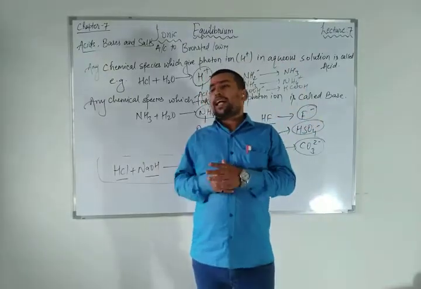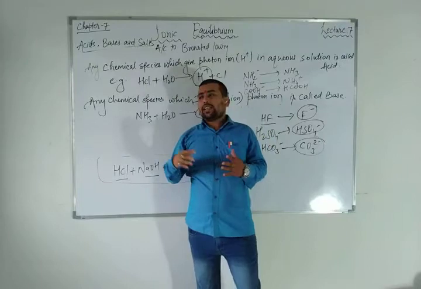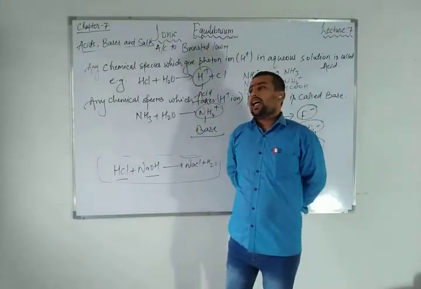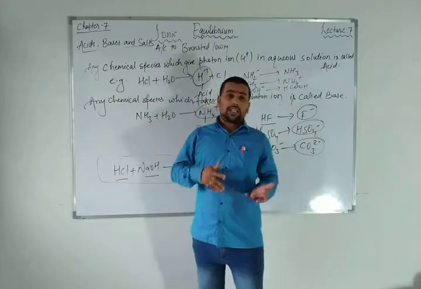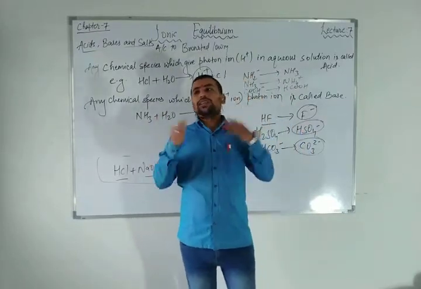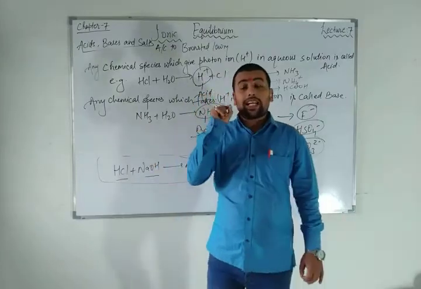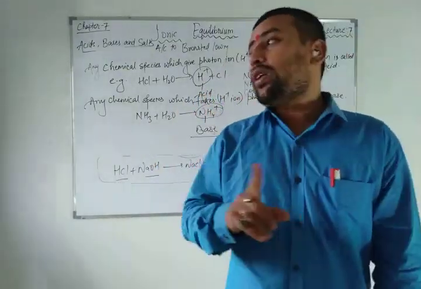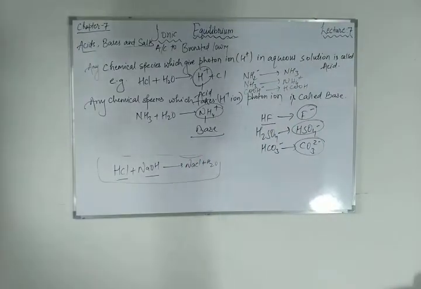According to Arrhenius, he has given hydrogen ion and hydroxide ion. According to Lowry-Bronsted, he had given proton donor and proton acceptor. Now Lewis directly said electron pair donor, not about the hydrogen, not about the hydroxide. He has directly said about the electron pair. G.N. Lewis in 1923 defined an acid as a species which accepts an electron pair and a base as one which donates an electron pair. Anything which accepts an electron pair is called an acid, and the base is the one which donates an electron pair.